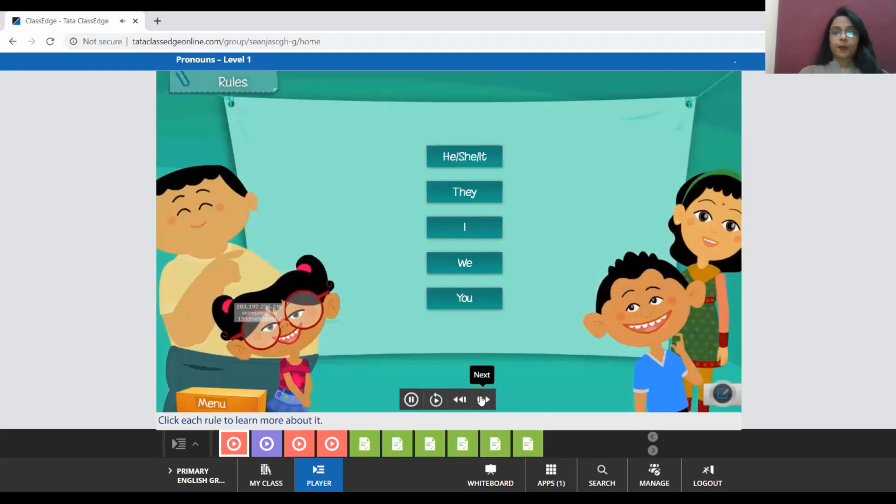Click the pronouns to learn more about them. Now we are going to learn these pronouns one by one, okay? And we are going to see how they are used, where they are used. Fine? First of all, we are going to learn about he, she, and it. As the name implies, he is used for boys, she for girls, and it for animals and things. Now we are going to see how it replaces a noun.